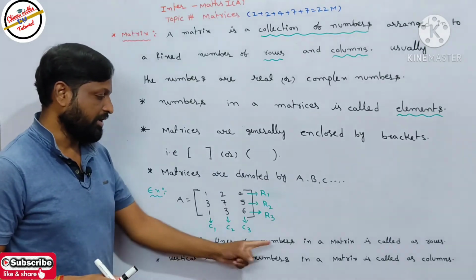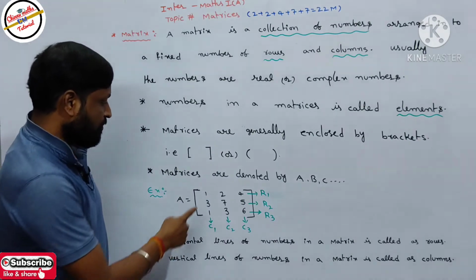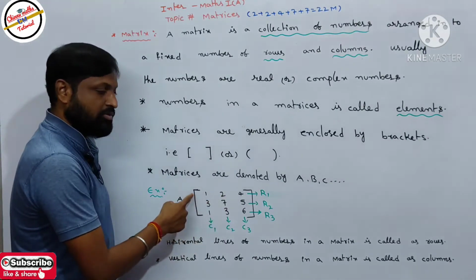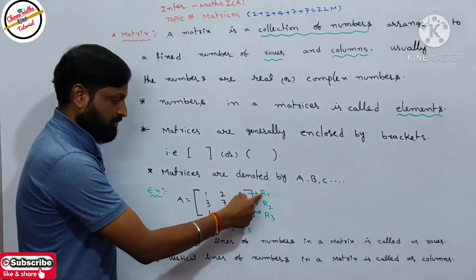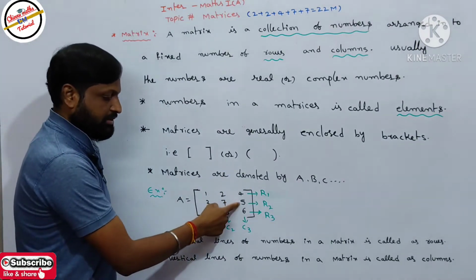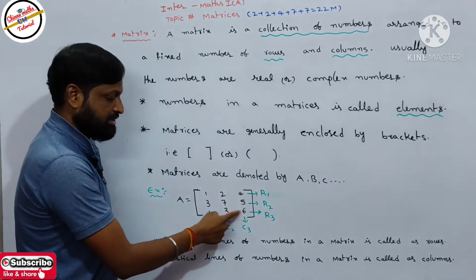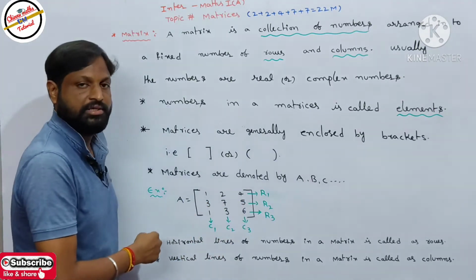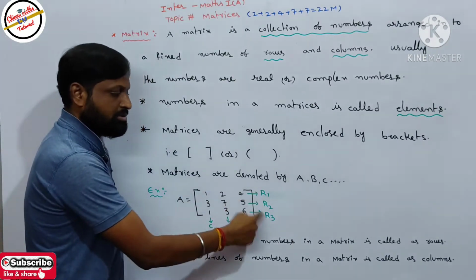Horizontal lines of numbers in a matrix are called rows. See here, 1 2 4, these elements are arranged in a horizontal line, so it is the first row. 3 7 5, these elements are arranged in a horizontal line, and 1 3 6, these elements are also arranged in a horizontal line. That's why these horizontal lines are called rows.